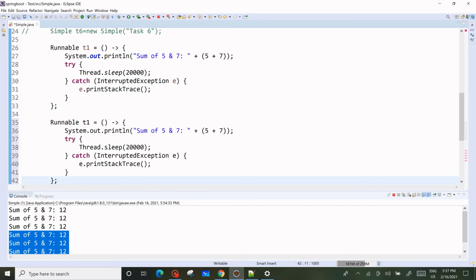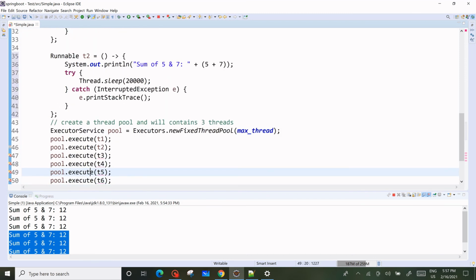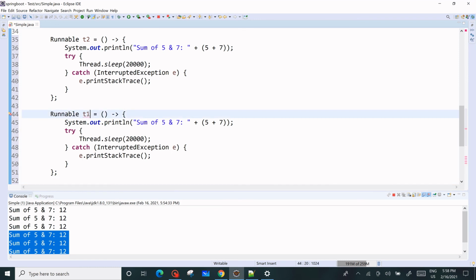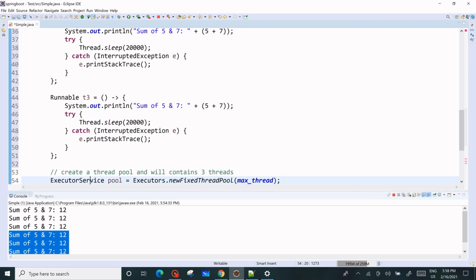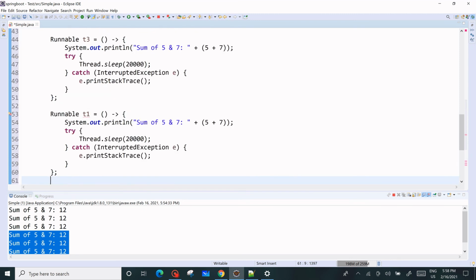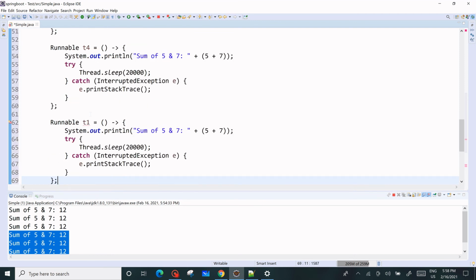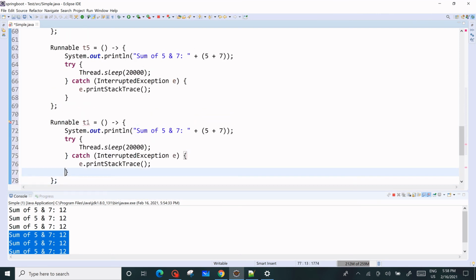So we have t2, and then we have t3, then we have t4. These tasks I'm giving separately, but you can take different ones also. Now we have 5, and the next one is 6. Some little change we can also do to understand better.